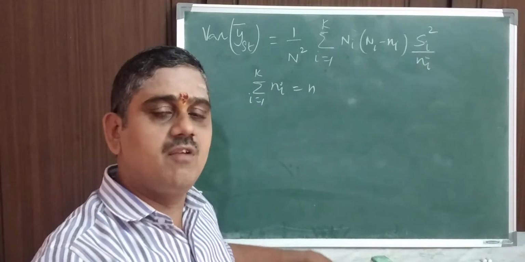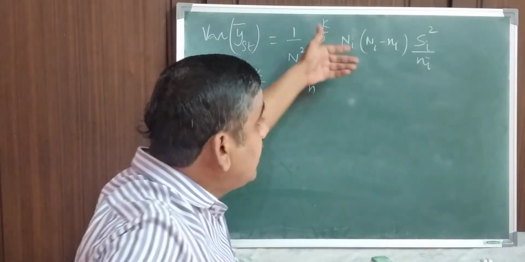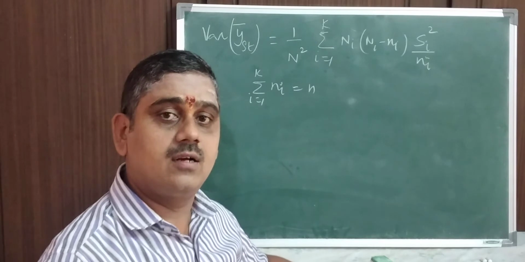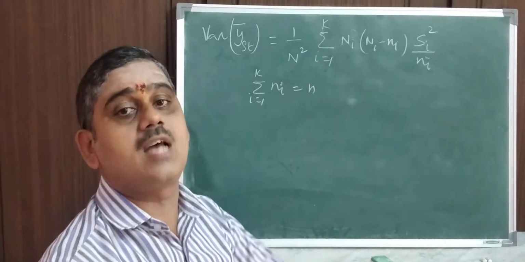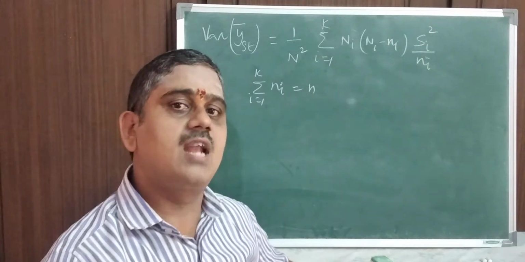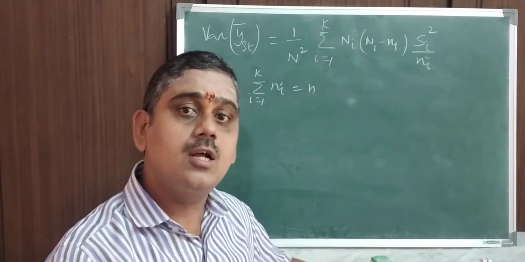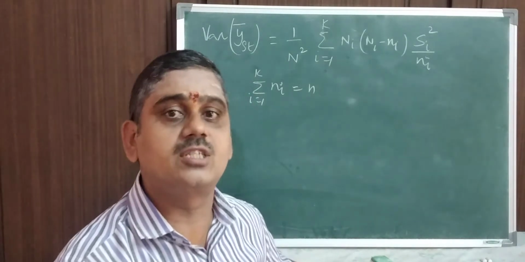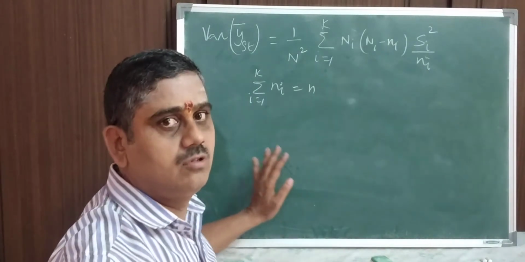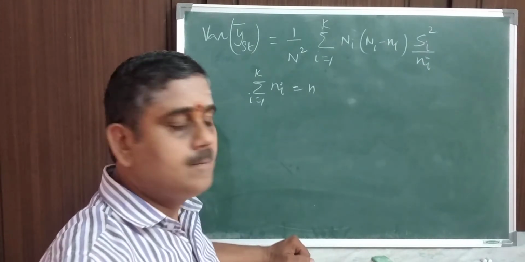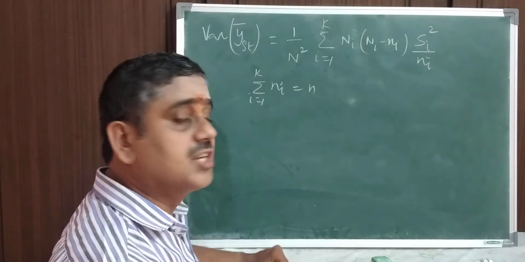Subject to the condition, if you apply this for the ith stratum and for all the strata, then only we can fix the sample size n. The sample size n will be fixed based on the sample size ni drawn from the ith stratum. So that is the meaning. Hope you can follow this, right? So this is the condition.